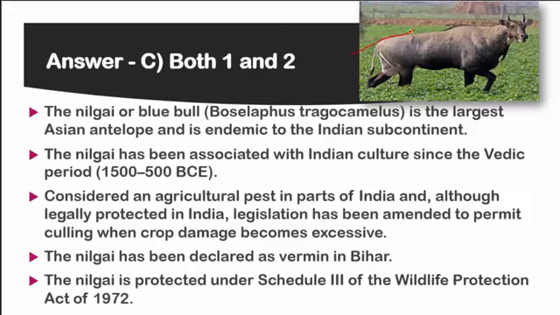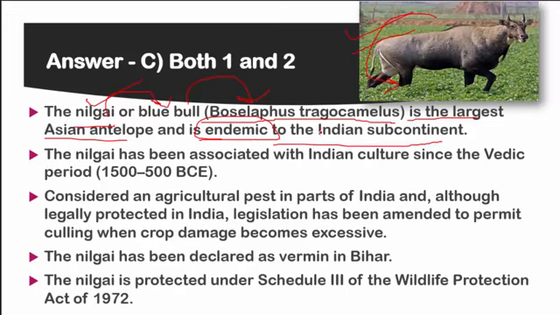Here you can see the image of nilgai. This is the nilgai animal, and here it is damaging the crops. Nilgai is also called the blue bull. So remember the name, it is called the blue bull also. And what is the scientific name of this particular nilgai? Boselaphus tragocamelus. You should remember the scientific names also, because recently UPSC has started to ask questions based on scientific names. And it is the largest Asian antelope. It is endemic to the Indian subcontinent. Remember, it is endemic to the subcontinent of India.